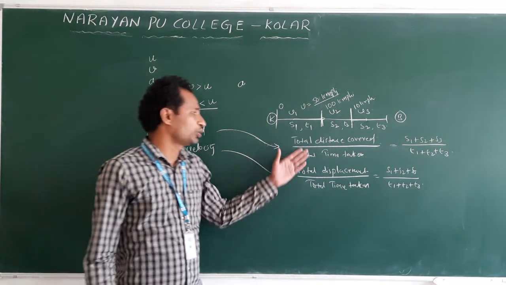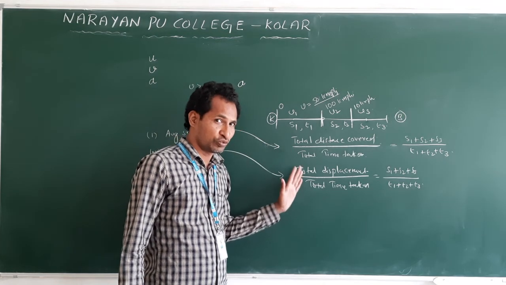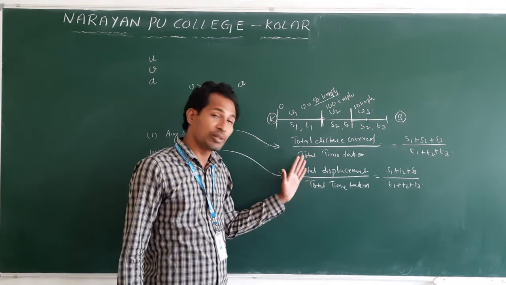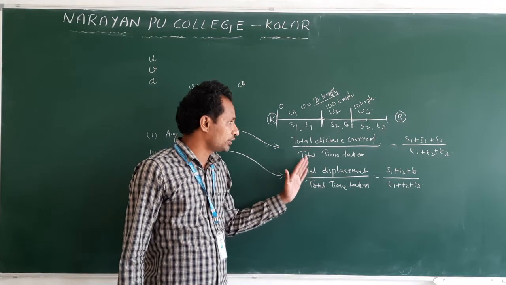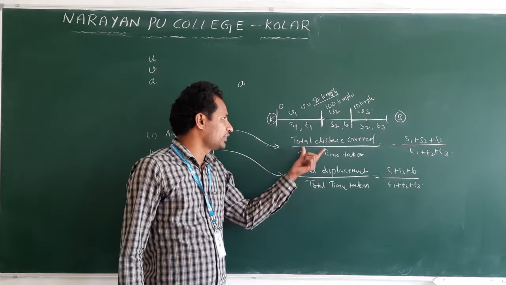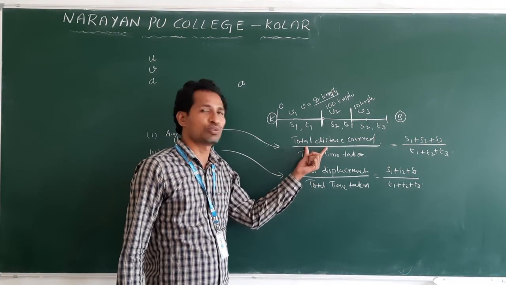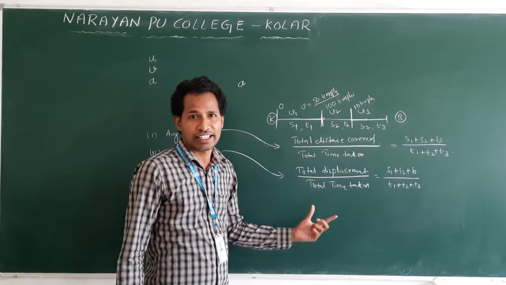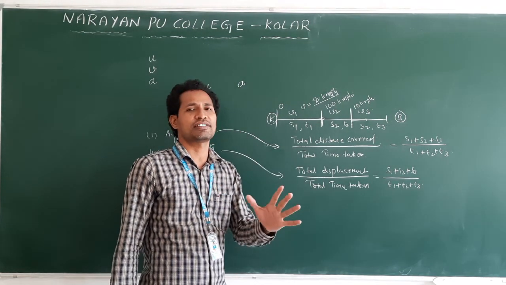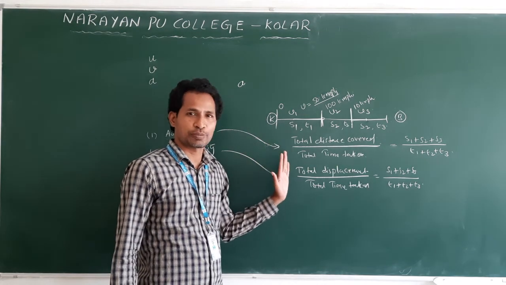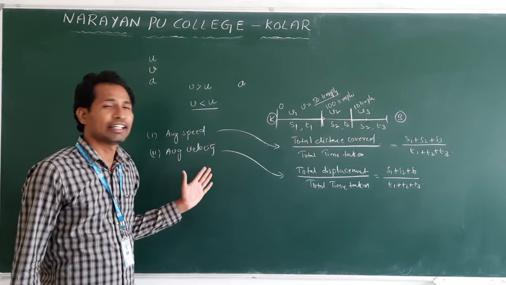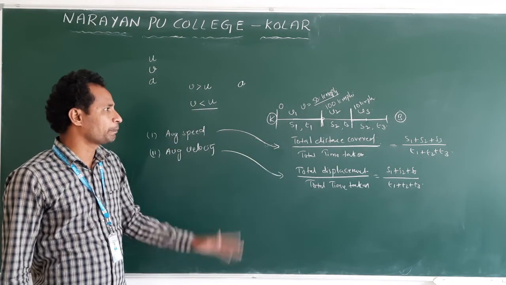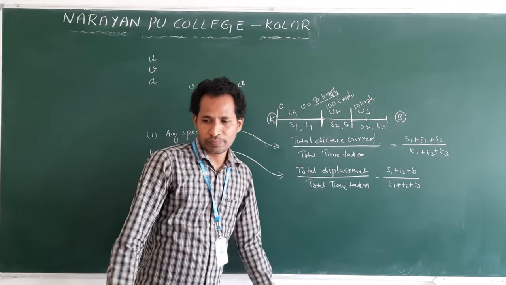Understand? So both look the same, and the formula and measurements will be the same, but there is one difference. For distance we do not have a direction. For displacement we have a direction. This is the only main difference between velocity and speed, of course, average velocity and average speed.